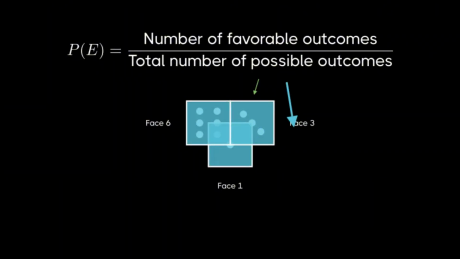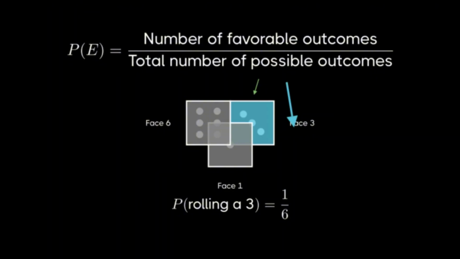Next, we need to count the total number of possible outcomes. A standard die has 6 faces, numbered 1 through 6, so there are 6 possible outcomes when rolling the die. Every time we roll, exactly one of these 6 faces will land face up. Now we can calculate the probability of rolling a 3. We have one favorable outcome divided by 6 total possible outcomes, so the probability equals 1/6, or approximately 0.167.